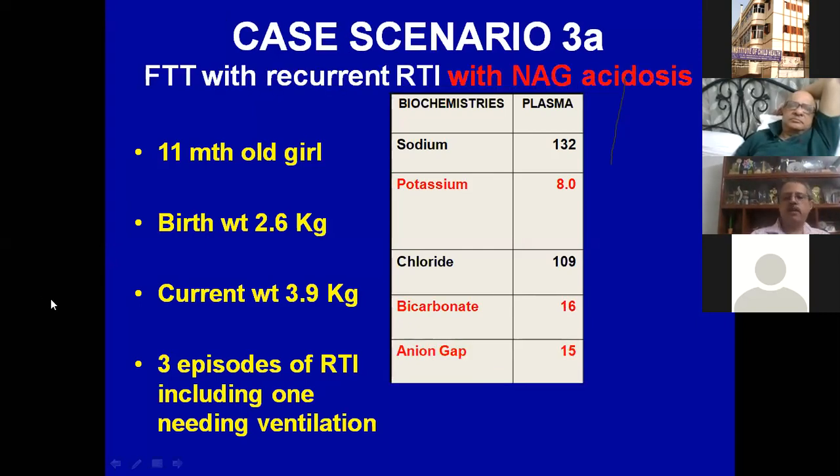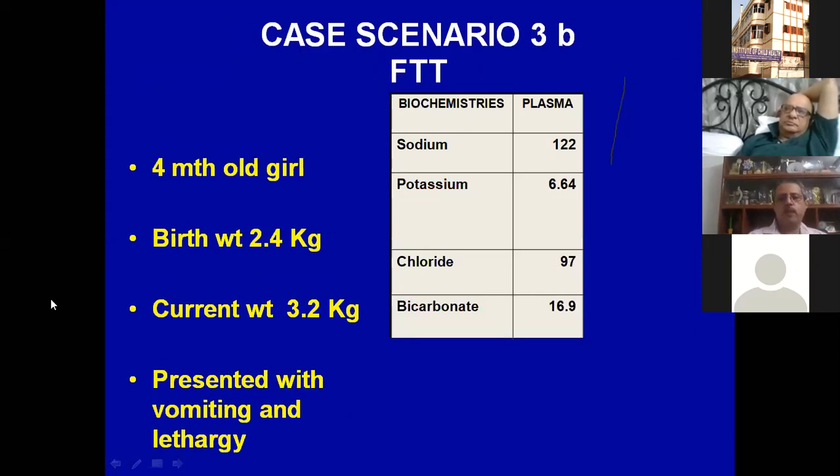Again, the same pattern, but here we have hyperkalemia. And I'm sure, or I will be very depressed if most of the PGTs don't know this, that it is a type 4 RTA. So the first two might have been a type 1 or type 2, something like that. We will discuss it later on, and this is most probably type 4 renal tubular acidosis.